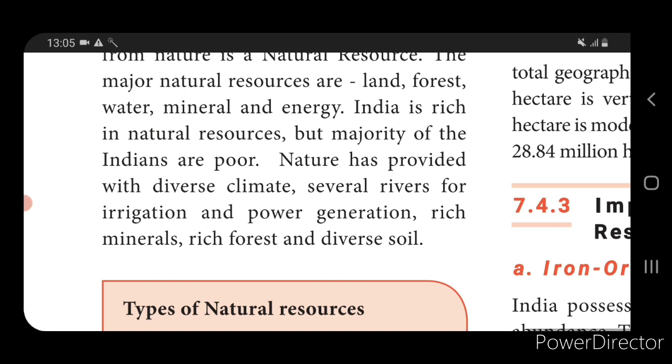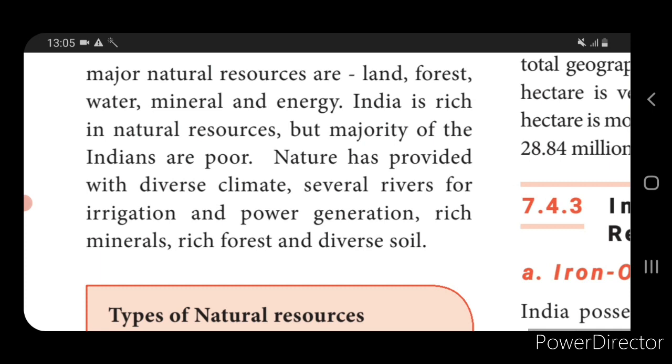So India has been filled with an abundance of minerals and very good climatic conditions. But still we are poor. Why? Because we are not utilizing the natural resources in an effective manner.